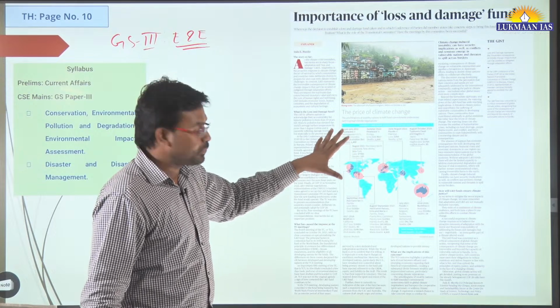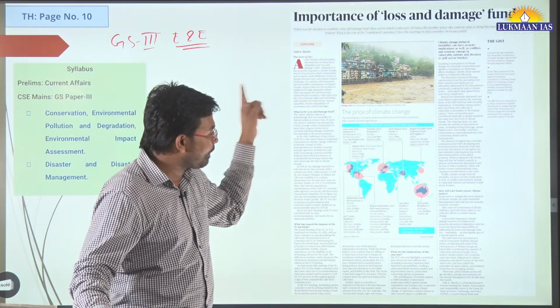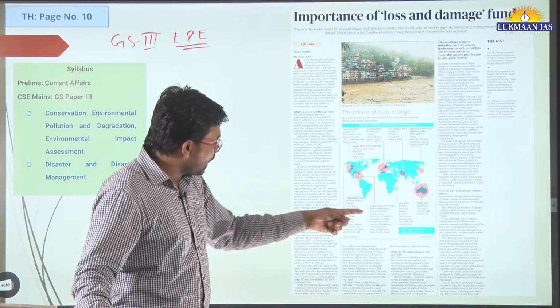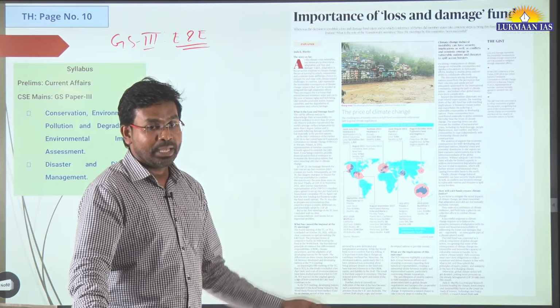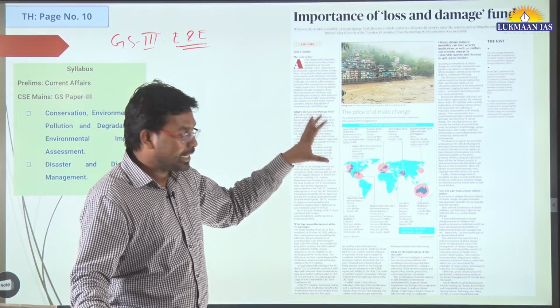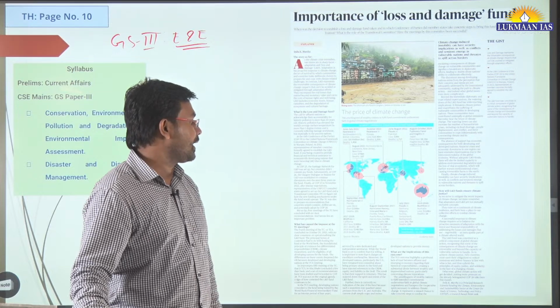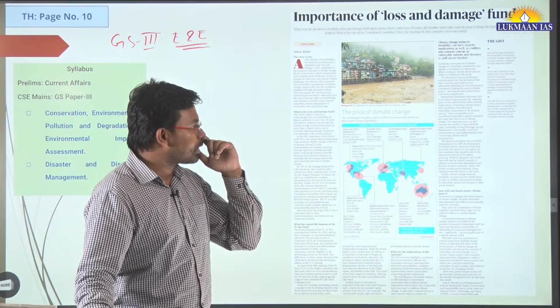Because of climate change, there have been a huge number of instances in the past decade. A huge number of lives have been lost. Around 10,139 people have died because of climate related aspects, and there have been losses totaling $925.6 billion. But people have not given importance to this loss and damage fund.